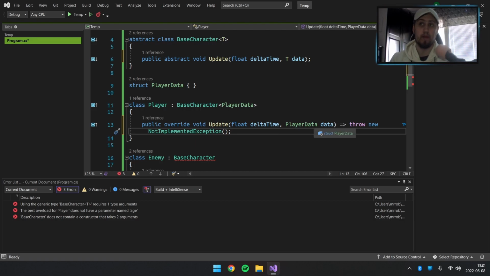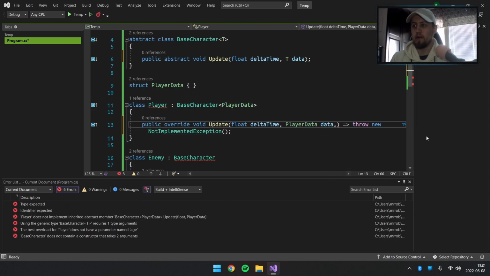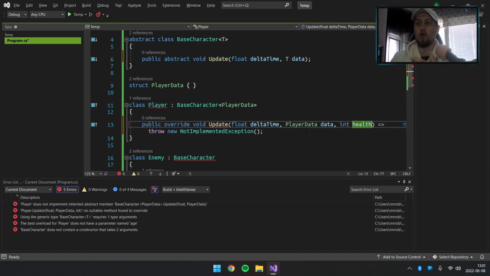So we could do that, but I feel like, if I want to have more than just player data, then I want, for example, int health. I can't do that. I can't overload or add more parameters to the base abstract method.